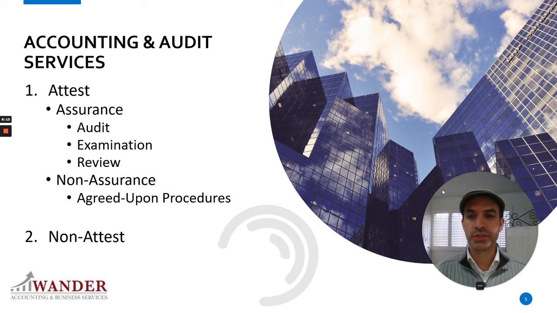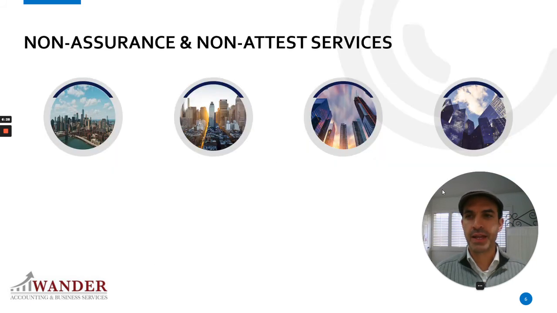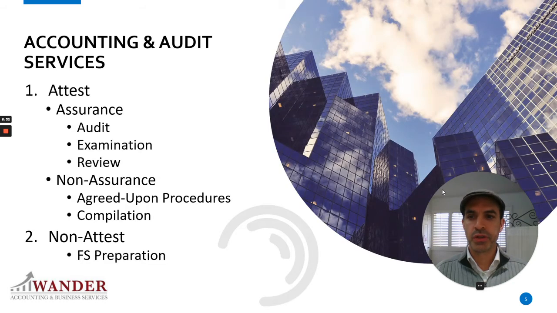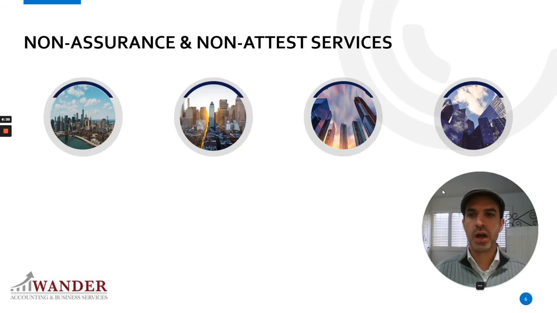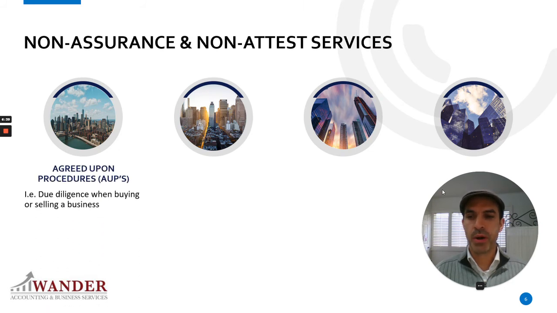Agreed upon procedures, we're going to go into it briefly. And finally, we have a non-assurance, but yes, attest compilation. And then under non-attest, we have financial statement preparation. Briefly, going to go over those three items in the next slide. Non-assurance and non-attest services. Under non-assurance services, we have what's called agreed upon procedures.